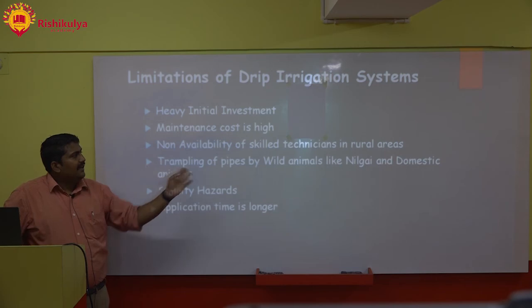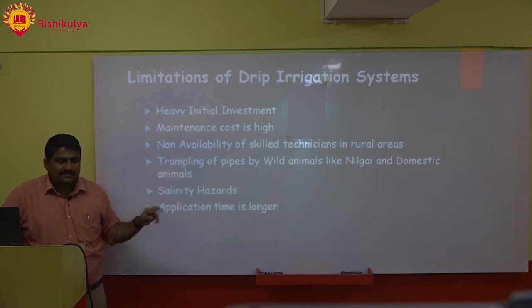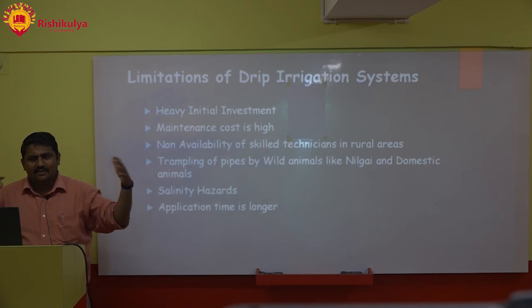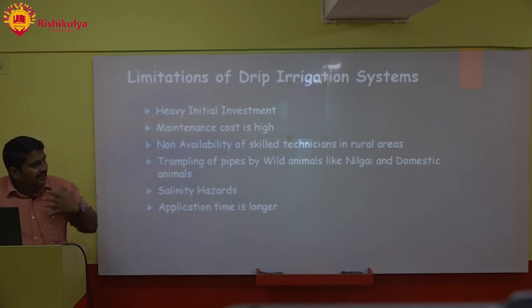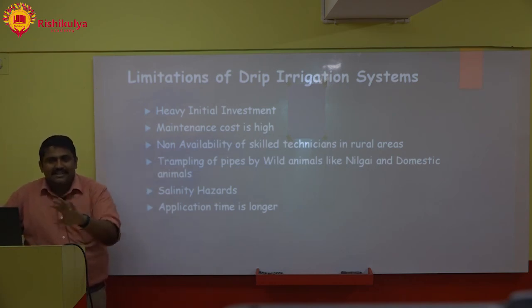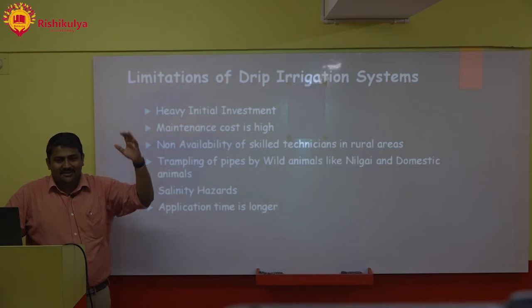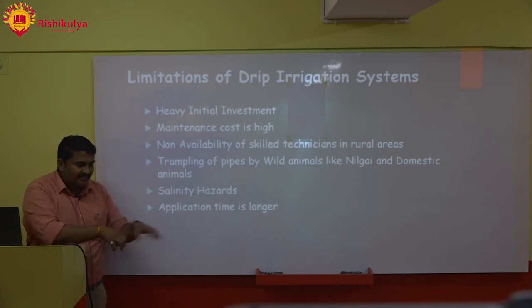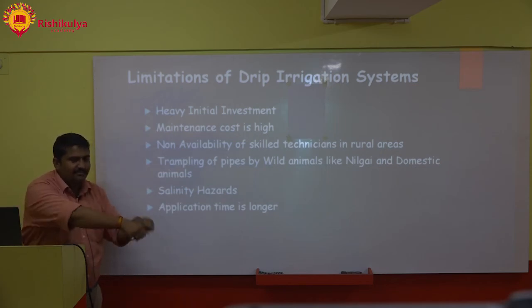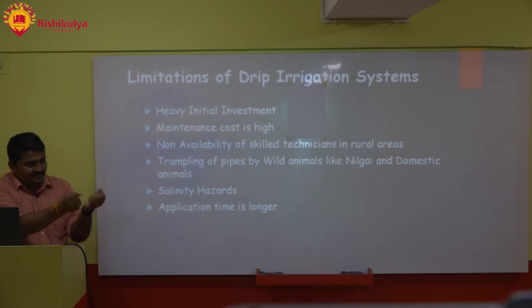Trampling of pipes by wild animals like nilgai and domestic animals. This nilgai is an animal like a deer. It's a breed between deer and cow. A very sturdy animal. It runs through your field. It does not graze your field, it just breaks down the crop. It will simply run, and once it runs, it's a heavy animal. It will trample the pipes, so the pipes get broken down.